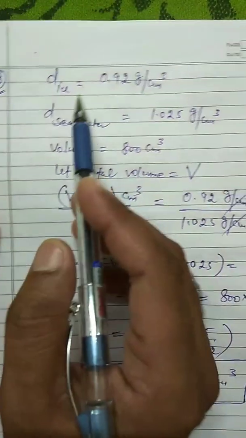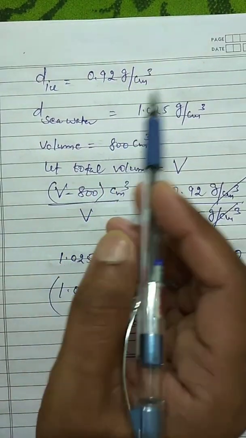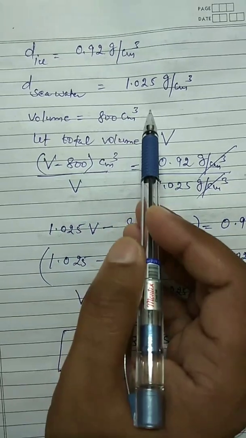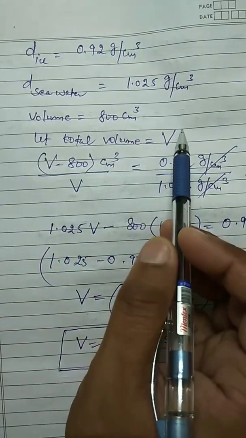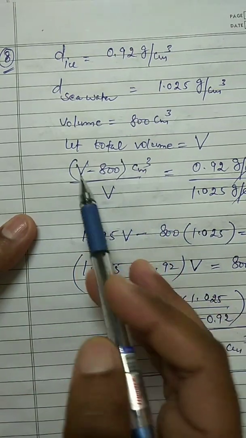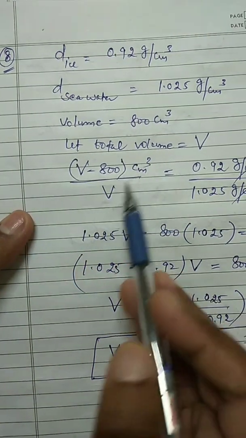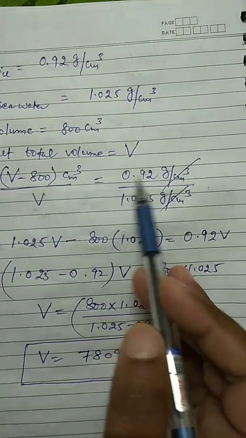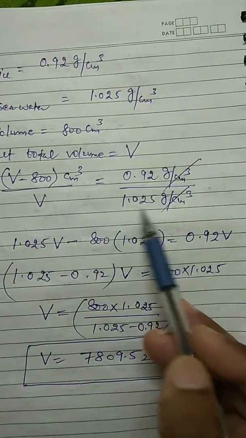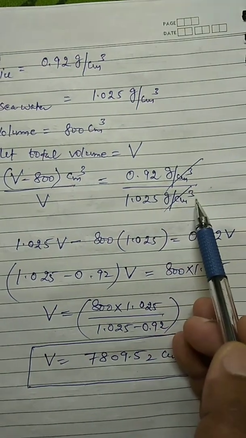Now eighth numerical, density of the ice is 0.92 gram per centimeter cube. Density of seawater is given. Volume above water is 800 centimeter cube. Let the total volume be capital V. The volume immersed inside the water is V minus 800 centimeter cube over total volume, equal to 0.92 gram per centimeter cube, density of ice, over density of seawater, that is 1.025 gram per centimeter cube.